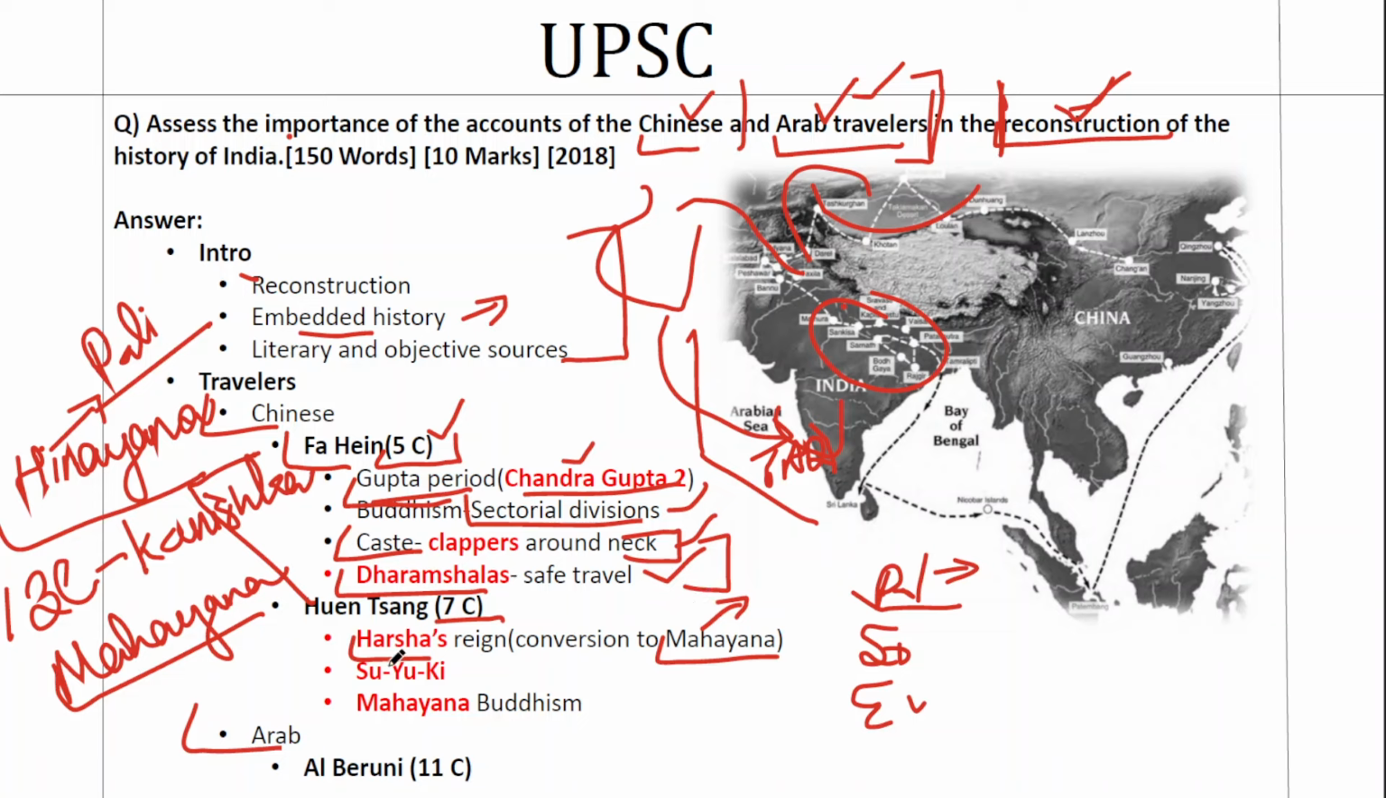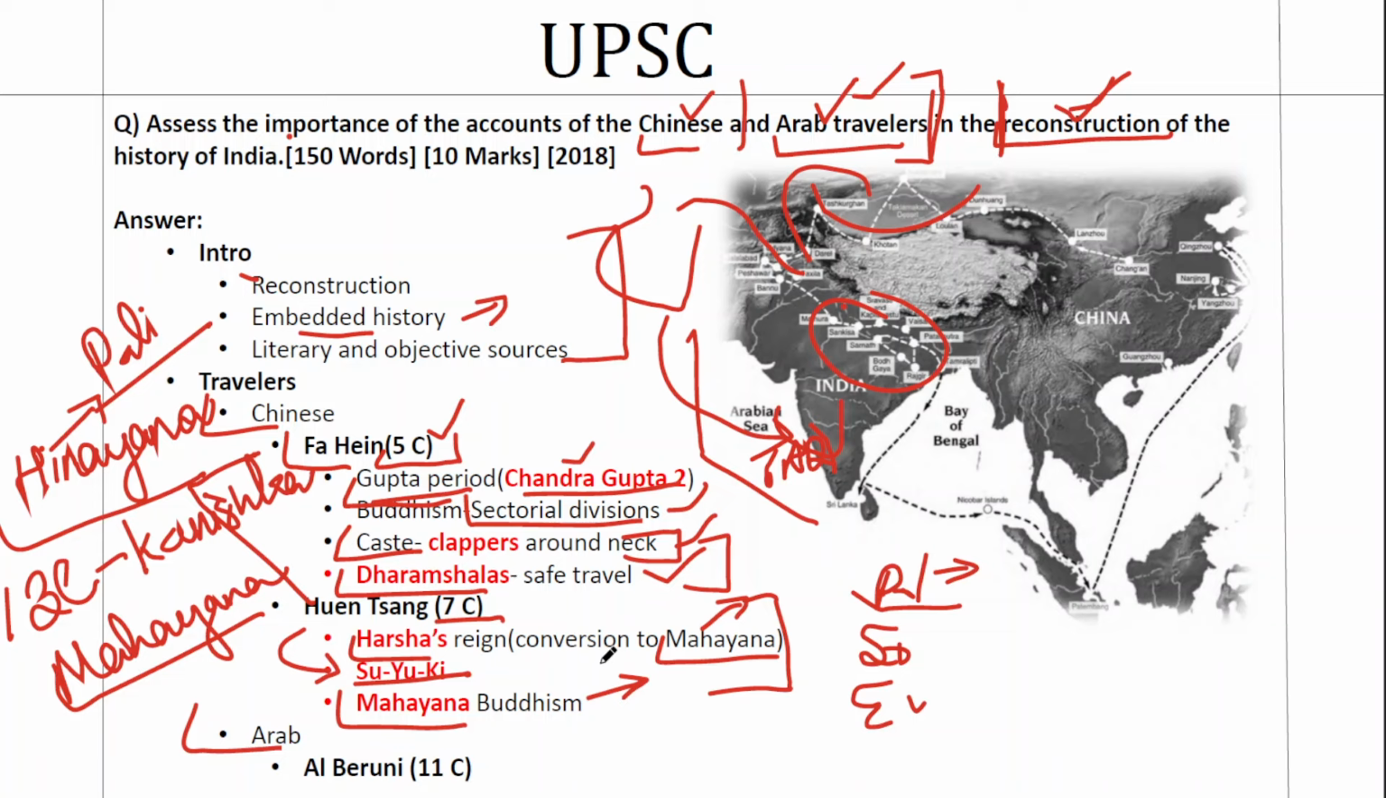An important keyword that can be given under Xuanzang is his work, Si-yu-ki. This is the name of his work. He also talks about the sectarian divisions within Mahayana Buddhism and how it is strengthened there and how the nature of Buddhism changes over a period of time. So these are the insights from his works.